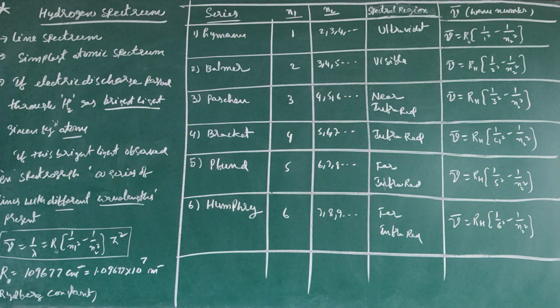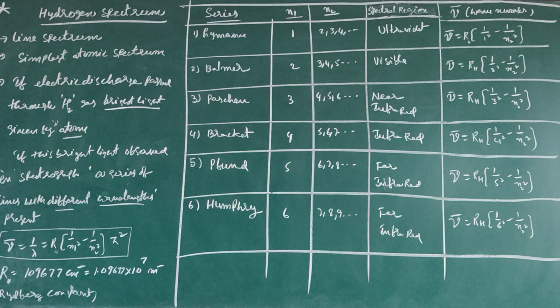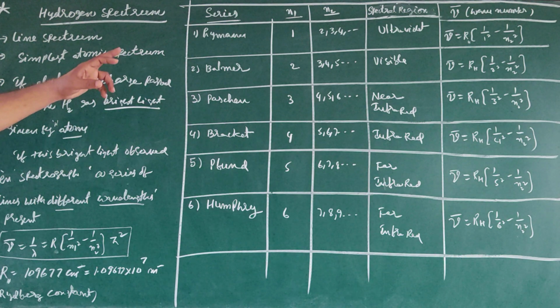To calculate the wave number of the lines, nu bar is equal to 1 by lambda, that is equal to R into 1 by n1 square minus 1 by n2 square into Z square. Here nu bar is the wave number, lambda is the wavelength, R is the Rydberg constant, and n1 and n2 we can discuss in the table.